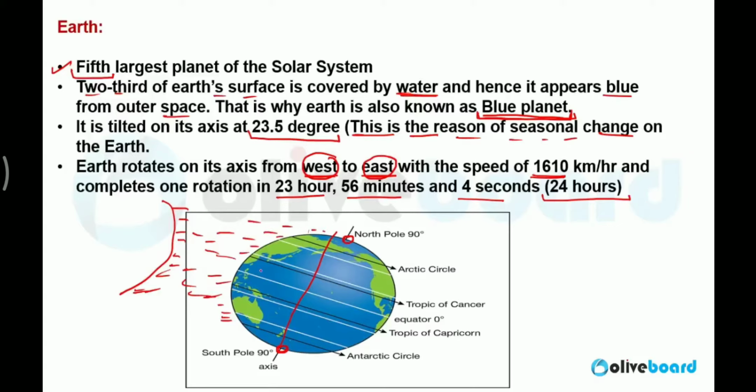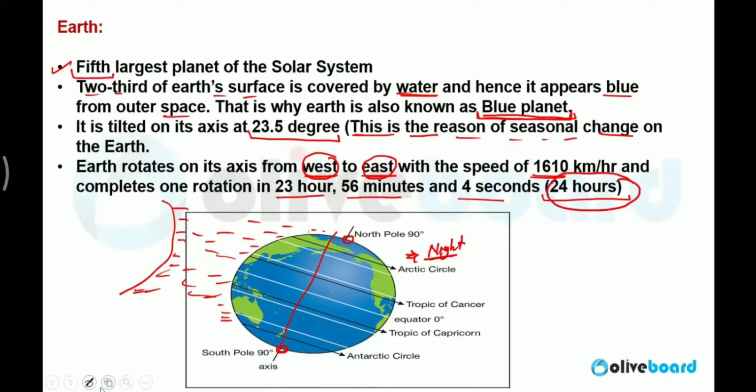And that is why this half of the Earth faces daytime, and at the same time the remaining half of Earth is in night. So 12-hour day, 12-hour night, total one day is 24 hours.